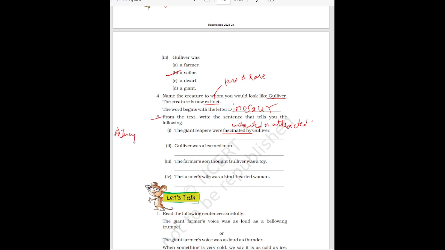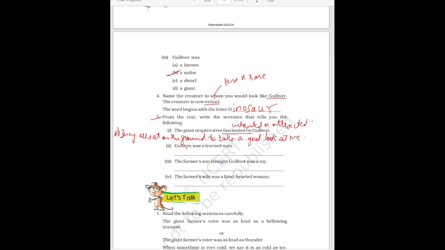So this sentence gives the hint that the giant reapers were very much interested in Gulliver.